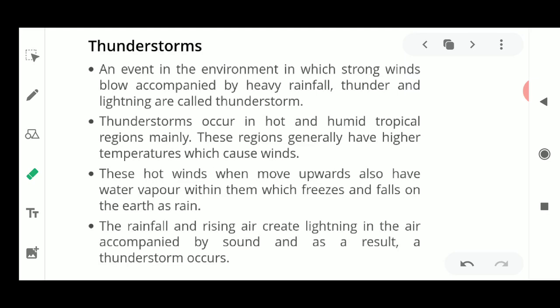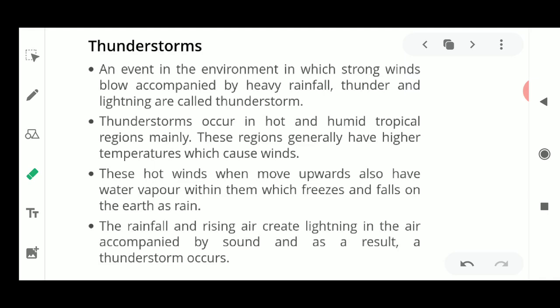Next we have discussed that air expands on heating. Then we have also seen that hot air becomes lighter and it rises up. Because of the rising up of the air, wind is formed, and the reason for the formation of wind is also the uneven heating of the land and the sea, and also the uneven heating by the sun on the equator and poles. We have also seen that the speed of wind is always forming a low pressure area.